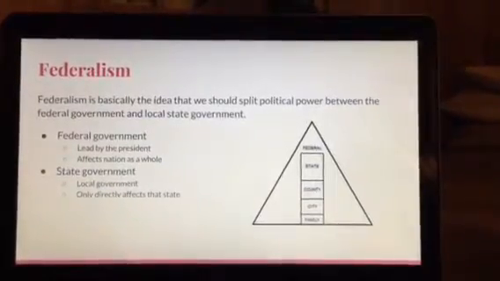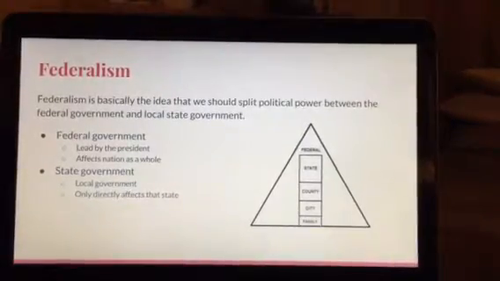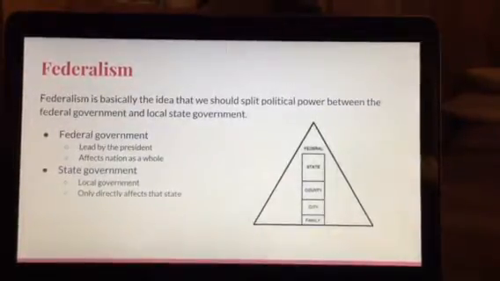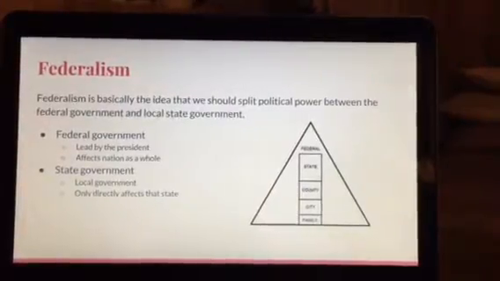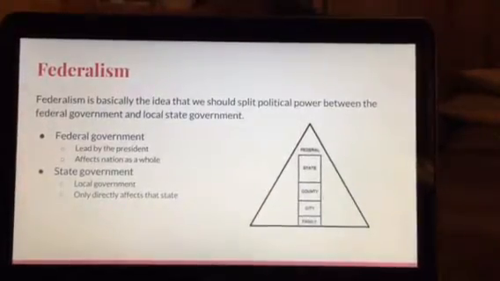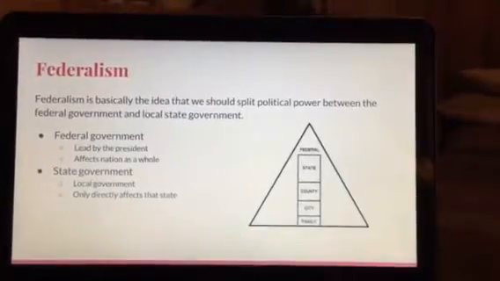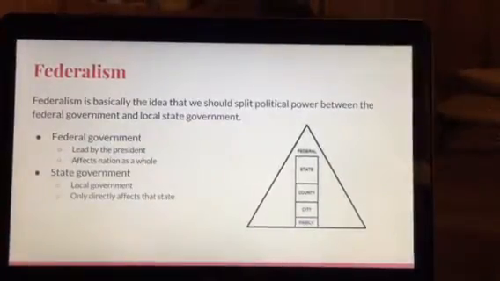The next principle I would like to cover is federalism. Federalism is basically the idea that we should split political power between the federal government and the local state government. The federal government is led by the president, and it affects the nation as a whole. Our state government is more local and consists of state government, county government, city government, and family government, and it only directly affects the state in which it's in.